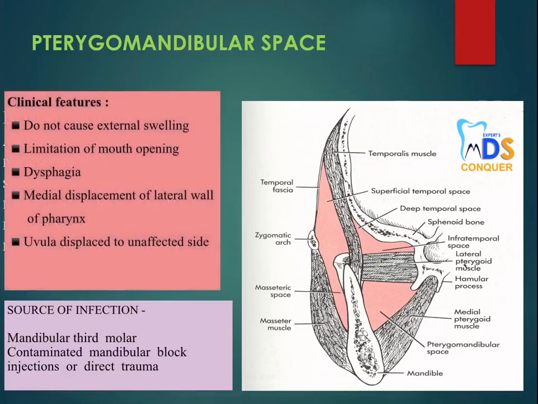Okay. So the clinical features: it does not cause any external swelling because it is in the pterygomandibular area. There is no external swelling, but since the muscles of mastication will be affected there will be limitation in the mouth opening, and also dysphagia, medial displacement of the lateral wall of the pharynx, and the uvula is displaced to the unaffected side. Since in the pterygomandibular space there are various attachments of many muscles, there will be limitation in the mouth opening. Like that you have to explain the clinical features.